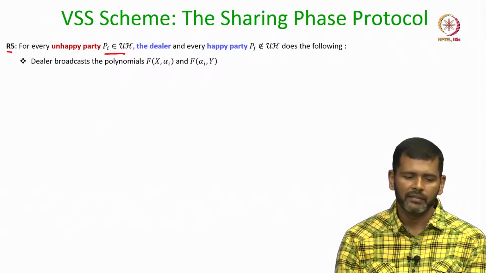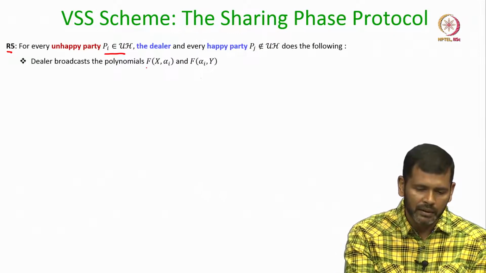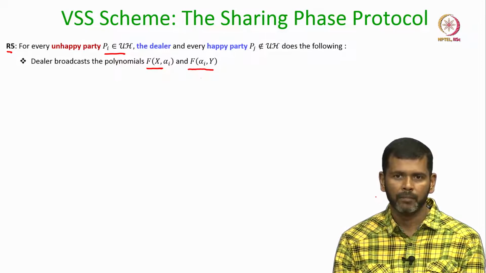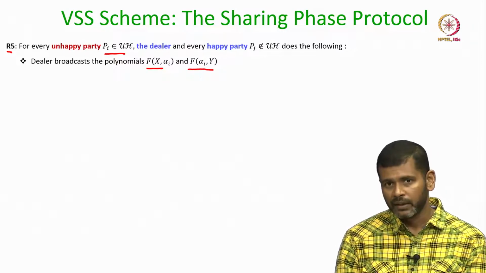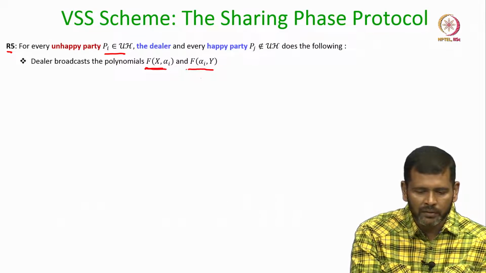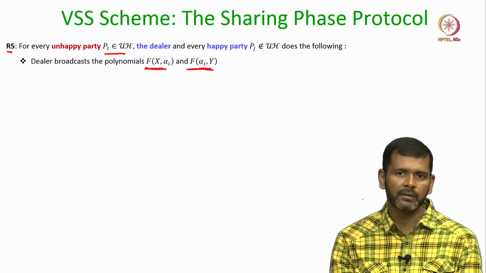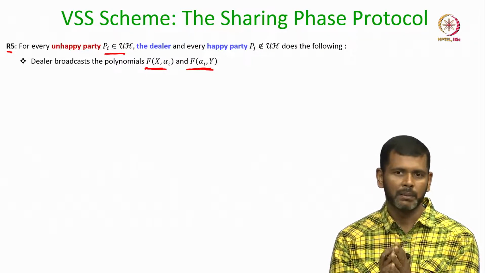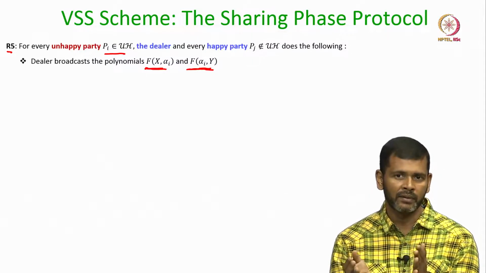the dealer makes public the supposedly row and column polynomials of that unhappy party. Well, if the dealer is honest, then indeed the row and column polynomials which the dealer is making public for those unhappy parties Pi will be the correct polynomials, but it is not necessary that the dealer is honest.